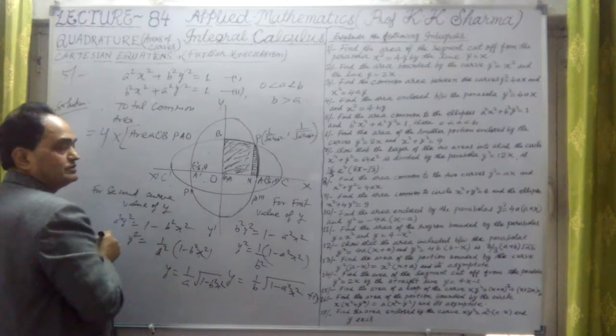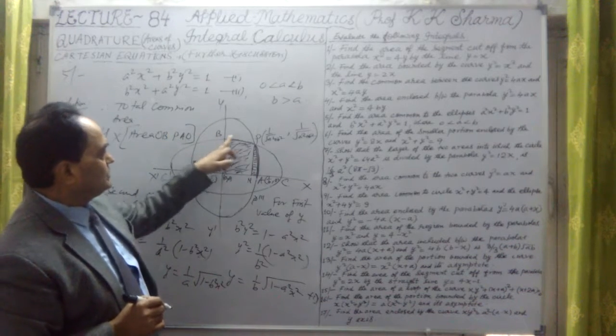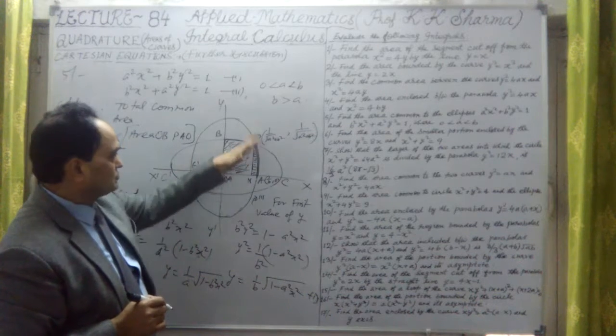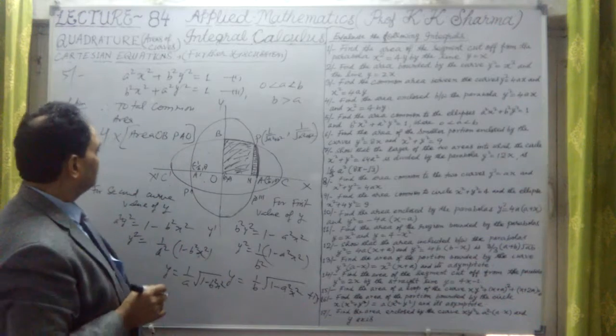This is the common area here. Try to understand. OBPAO is the total area, which includes these two shaded portions.